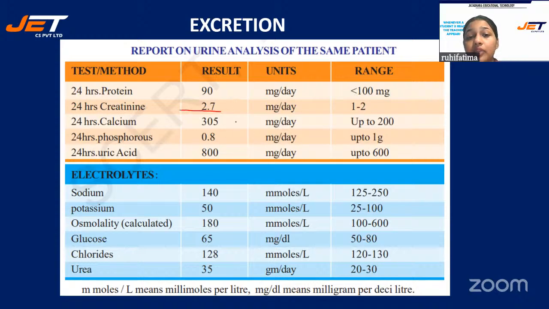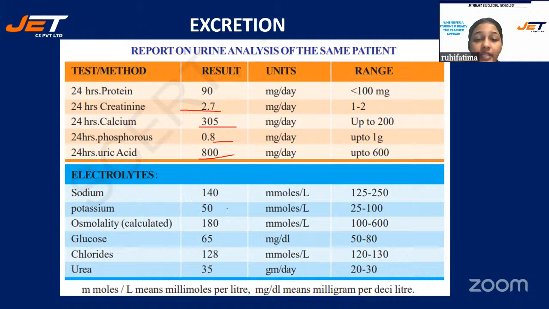Again, calcium is 305 mg, and it should be up to 200. This is again a red one, it has been increased. You can see phosphorus. It should be up to 1 gram. It is 0.8, so it is fine. Uric acid is 800. It should be up to 600. This is how we calculate the samples, right?